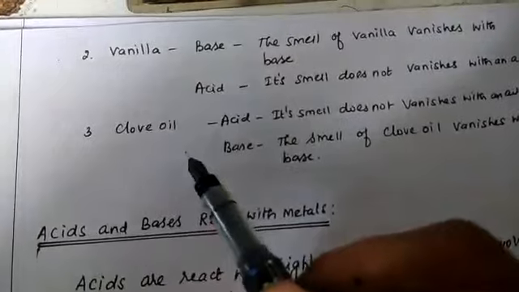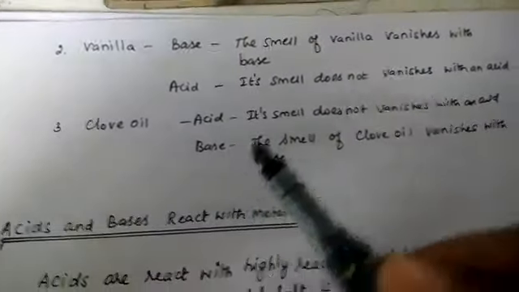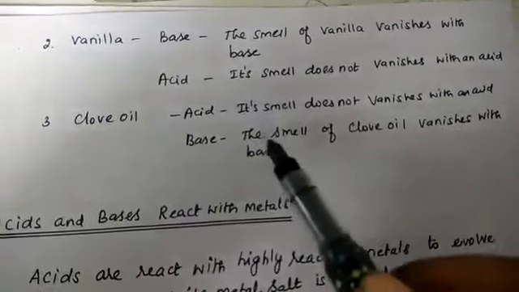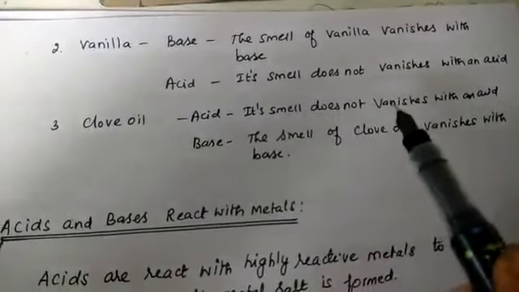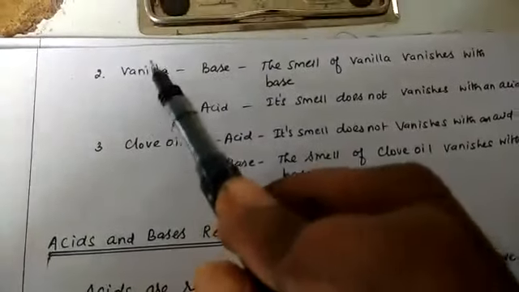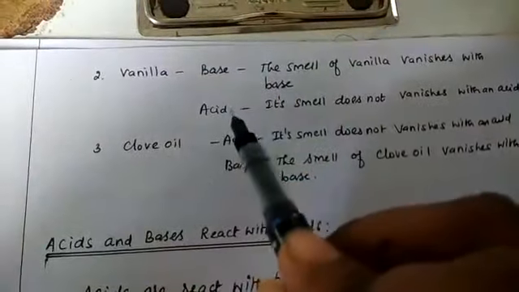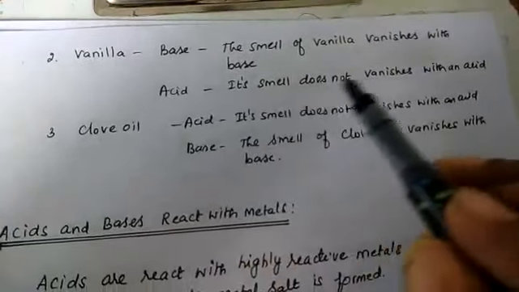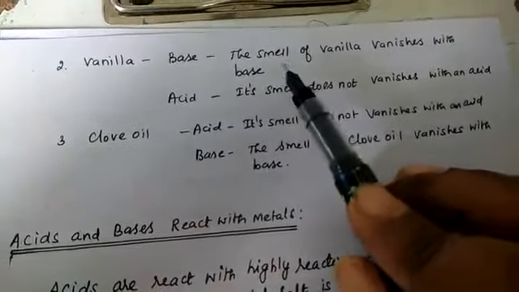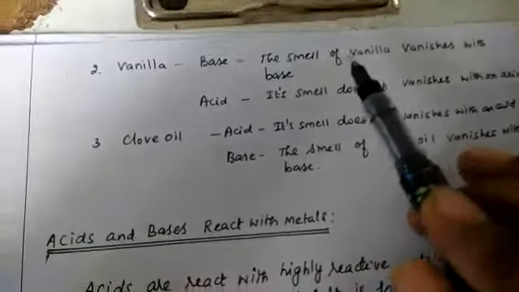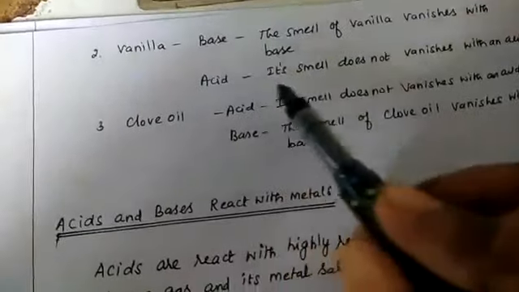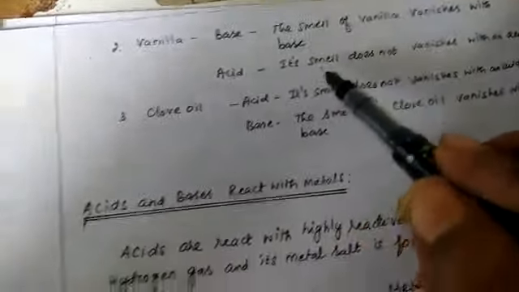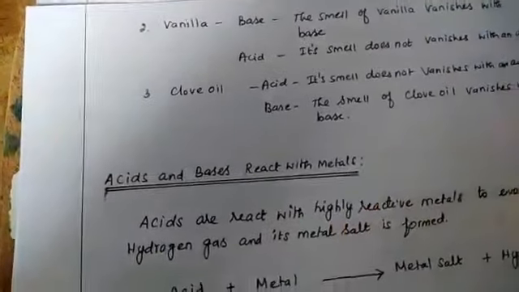Now clove oil. In basic medium the smell of clove oil changes, but in acid medium it does not change. So for onion, vanilla, and clove oil, the smell does not change in acid medium, but in basic medium the smell changes. That is very important. This topic was asked in last year's board exam.